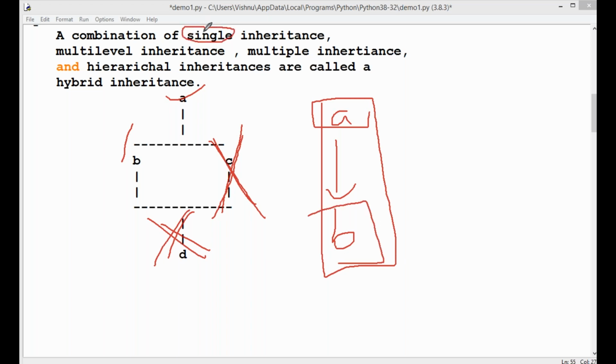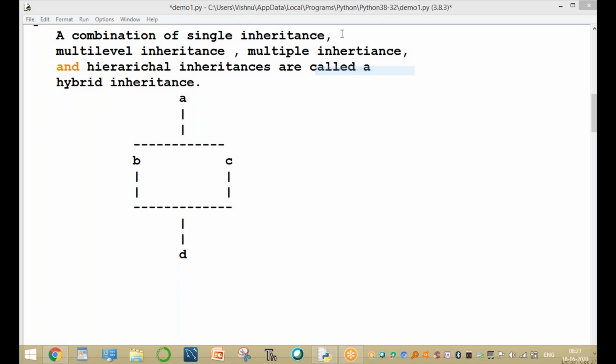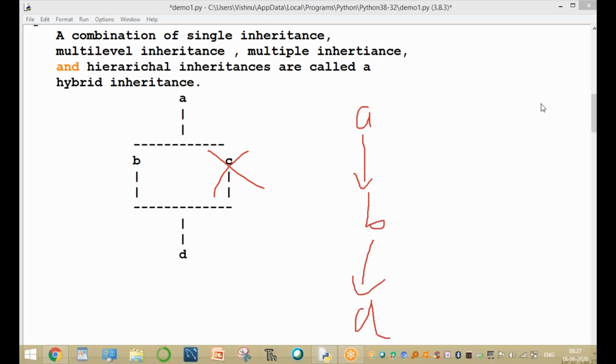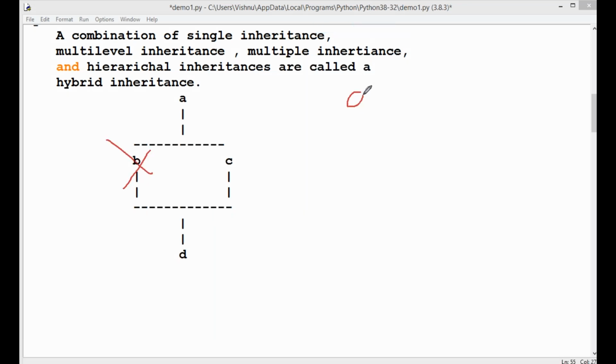Okay, single inheritance is covered here. Single is completed. Now another one, for example, without C: A to B and B to D. What is this concept? A to B, B to D. Multi-level. This concept is called multi-level. Or similarly, without B also, A to C and C to D. It is also called multi-level.